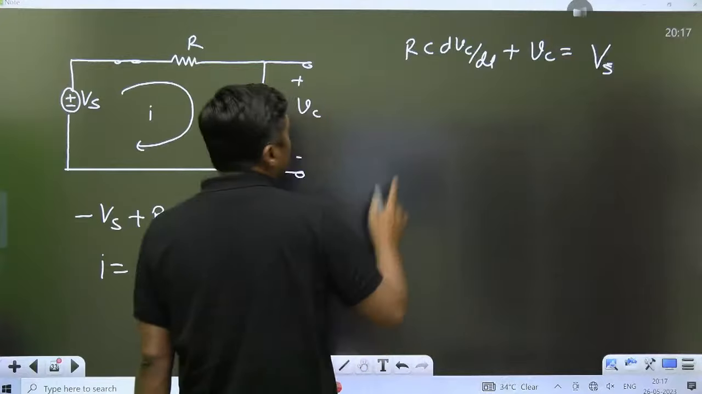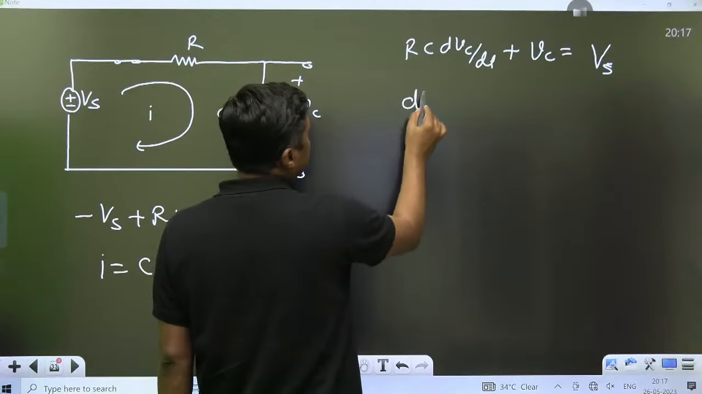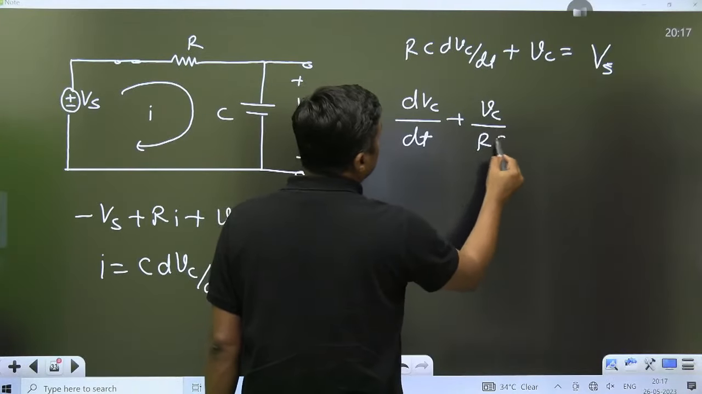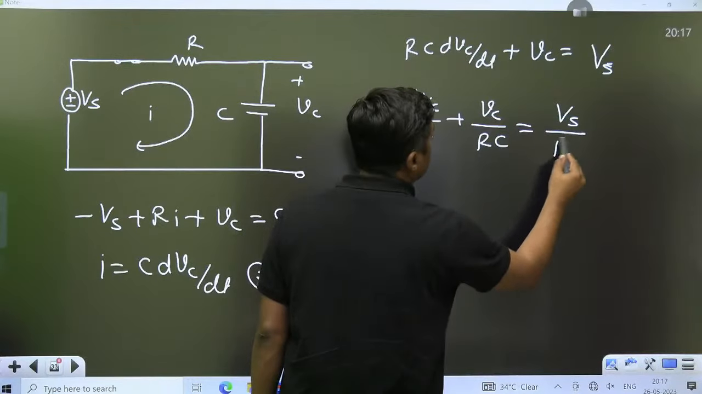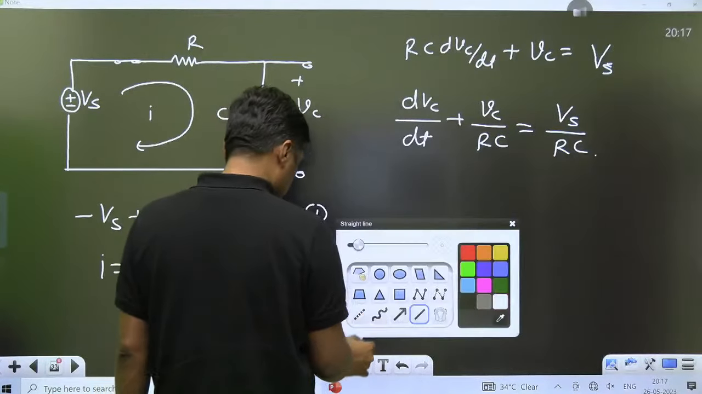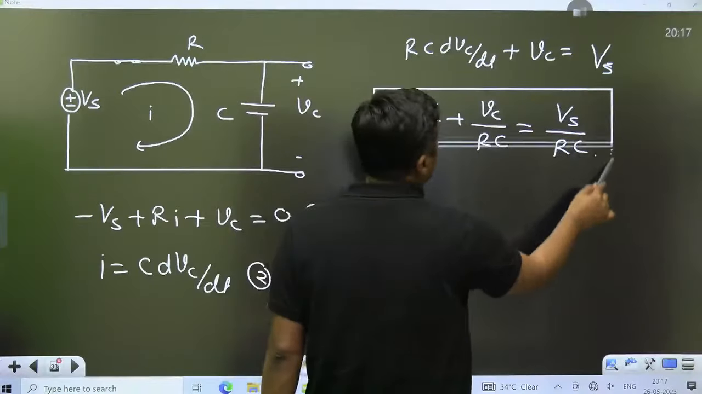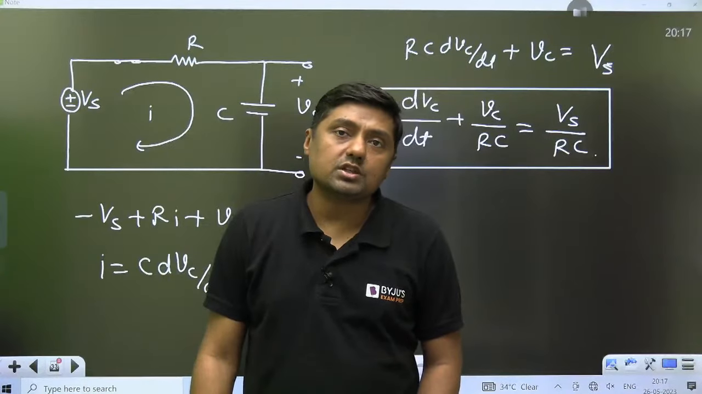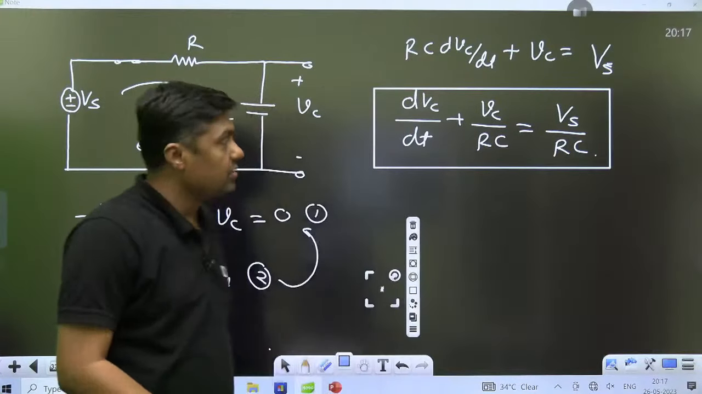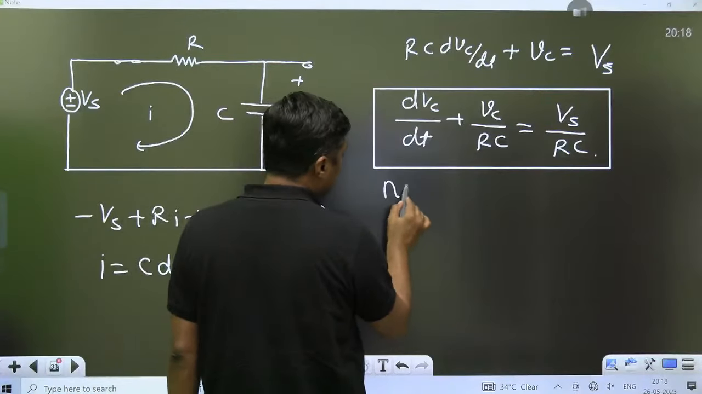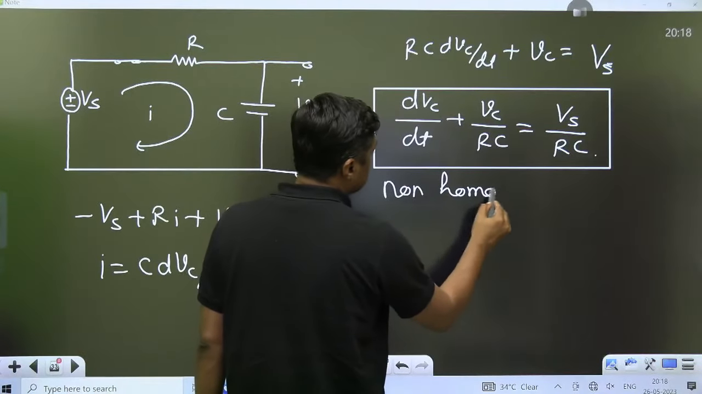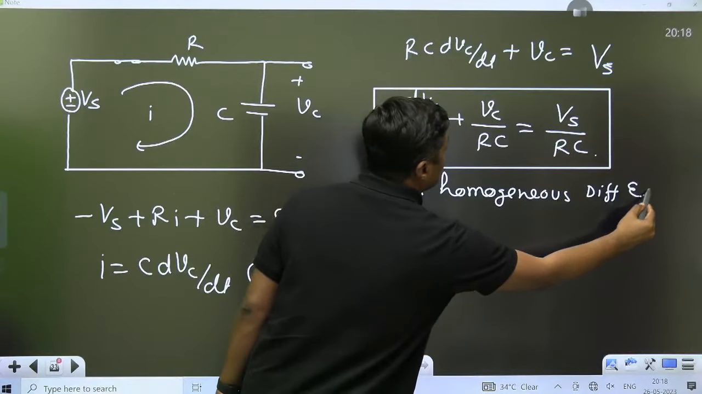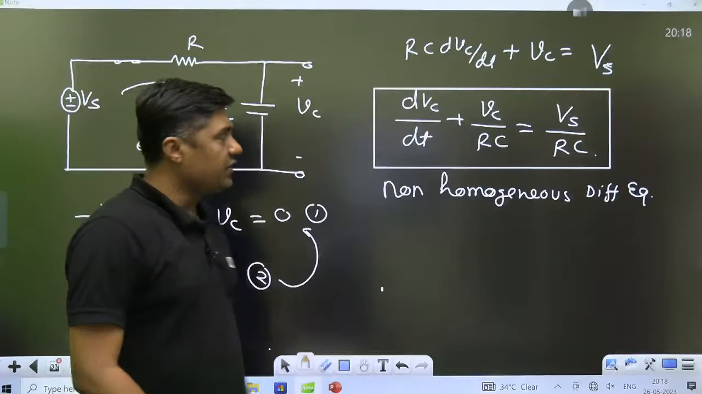Okay. Now divide it by what? RC. That is the equation. So we are getting a differential equation for this circuit. It is a non-homogeneous differential equation, guys.